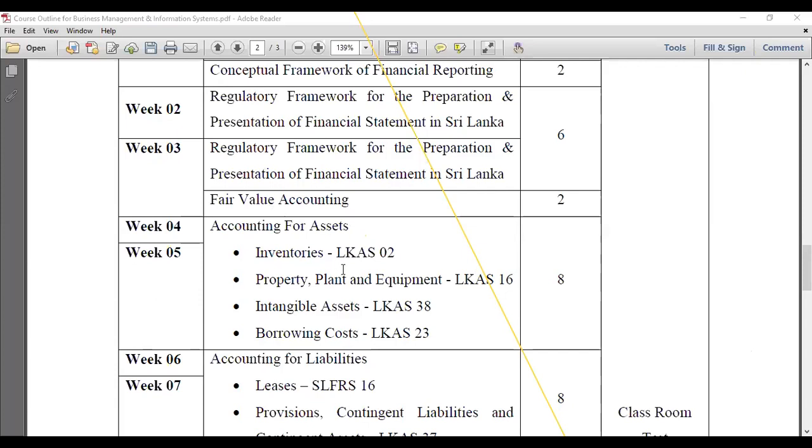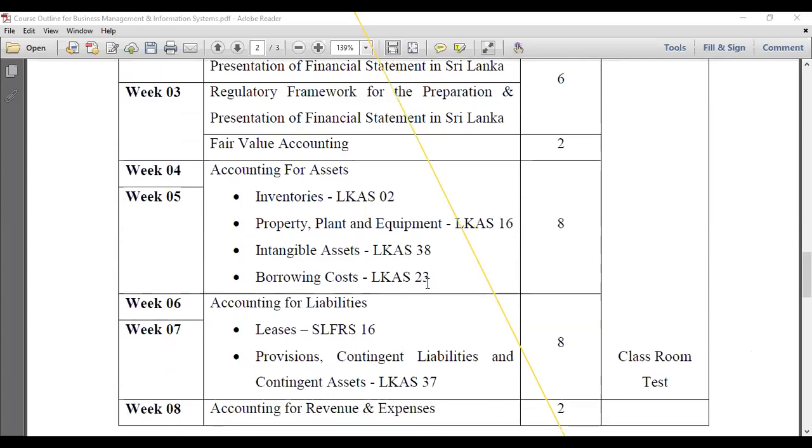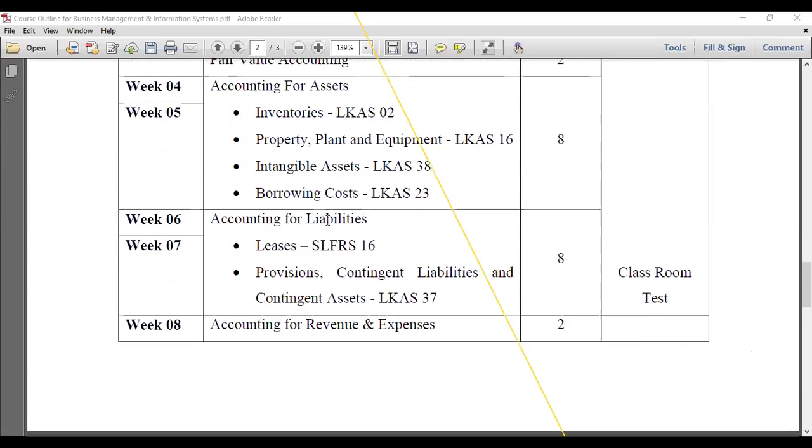Then under that, LKAS 38, Intangible Assets. Then LKAS 23, Borrowing Costs. There are 8 hours to cover these topics, right? So then after, we have to discuss the accounting for liabilities part. Under that, this is a very important accounting standard, SLFRS 16, Leases. Then after, we have to discuss provisions, contingent liabilities, and contingent assets, LKAS 37, right?